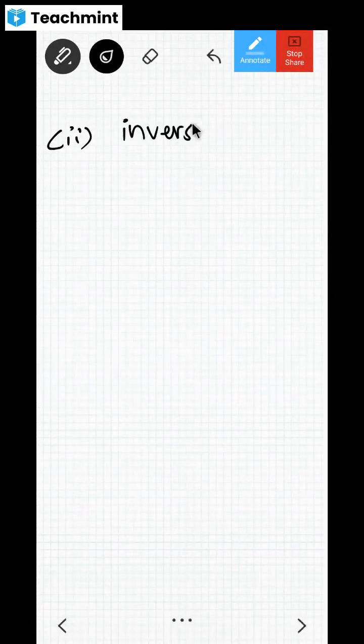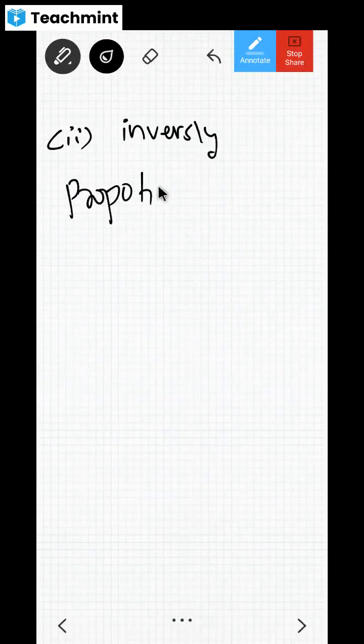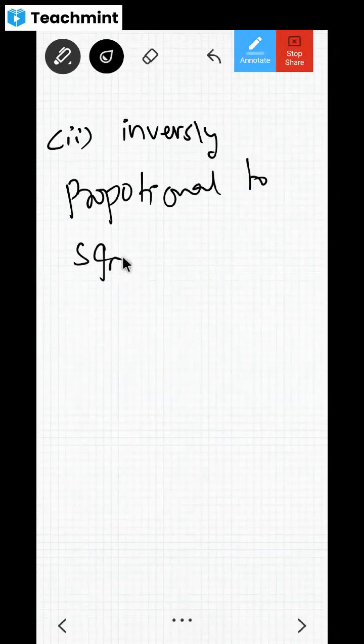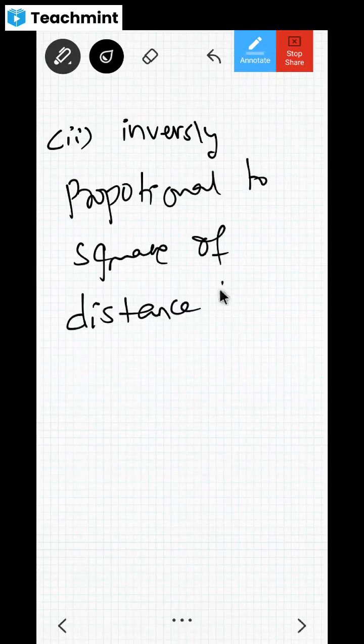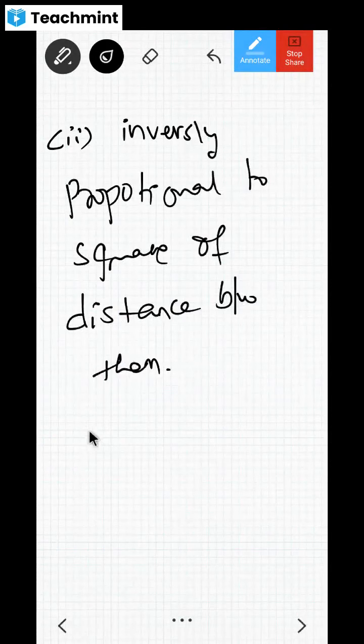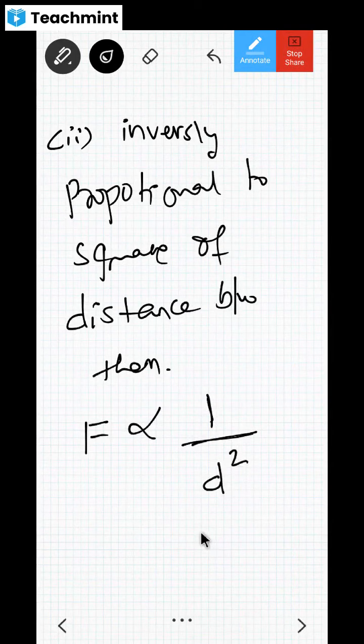Then after that, the second one is inversely proportional to the square of the distance between them. That is, F is inversely proportional to the square of the distance, meaning 1 by d square, where d is the distance. So F is inversely proportional to d square.